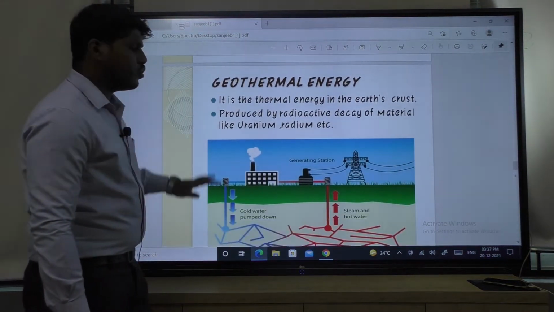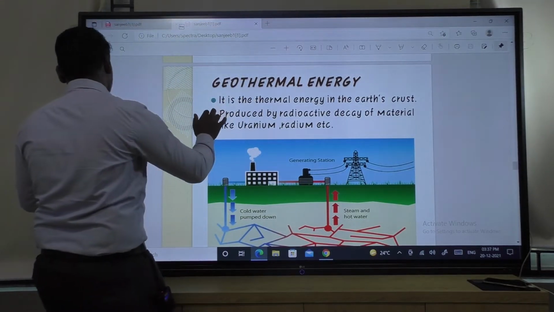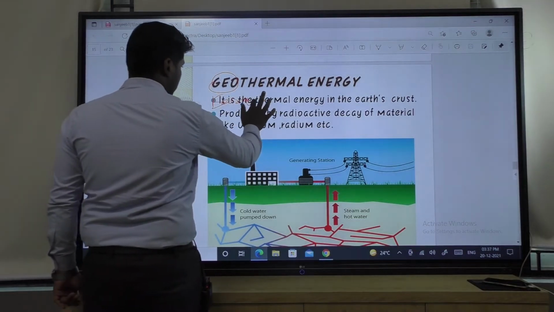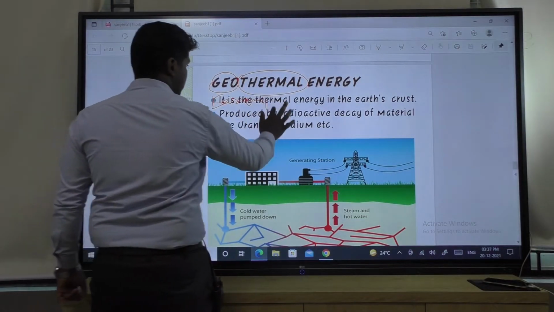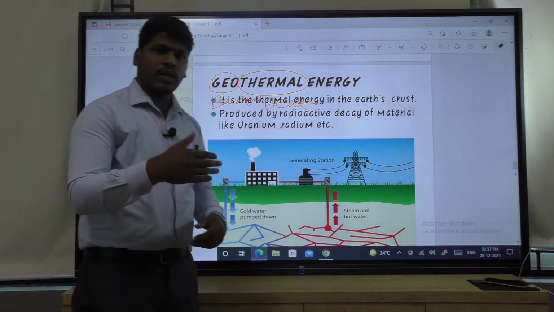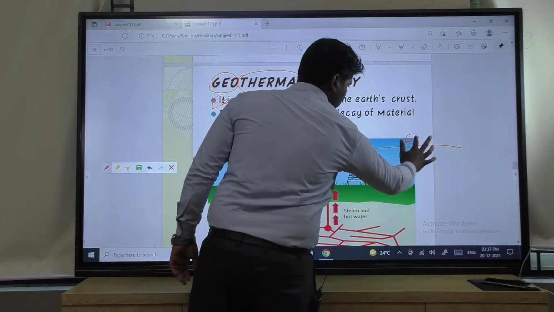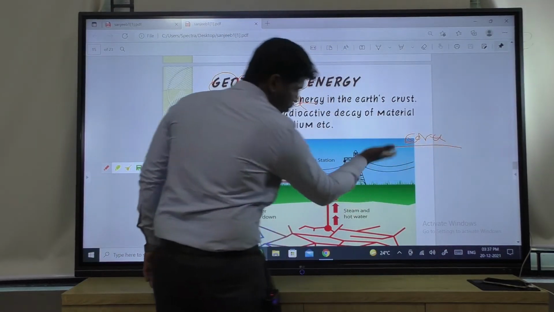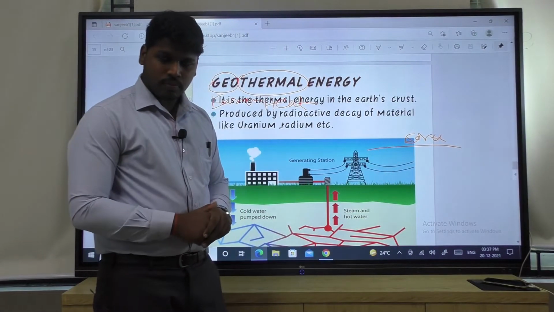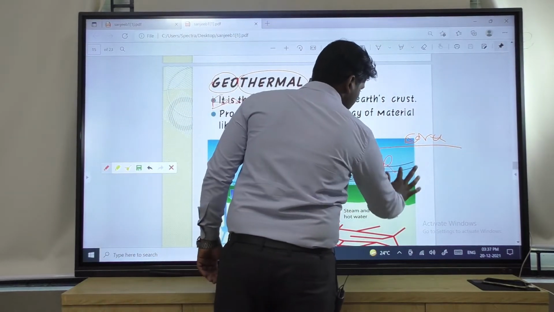Geothermal energy. Geo means earth, and thermal means heat, so this one is earth thermal. Thermal energy is generated from the earth crust. Suppose this is the earth crust. Underground, in the earth crust, we get the geothermal energy. How is it generated? Due to the radioactive element decay.